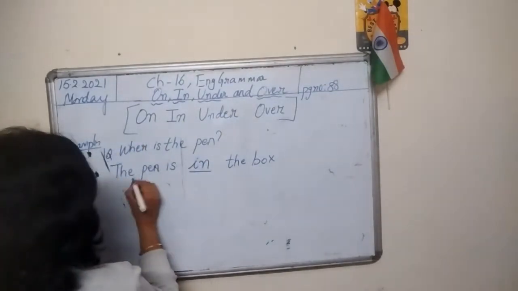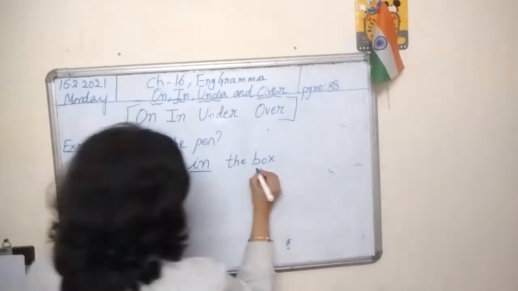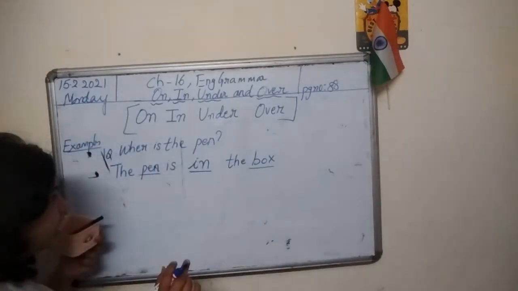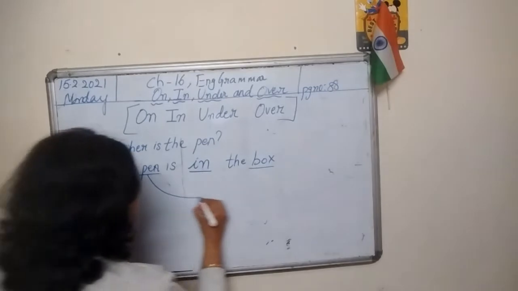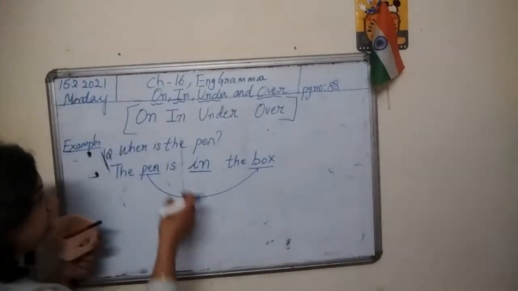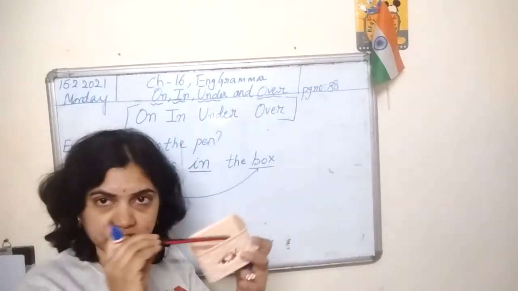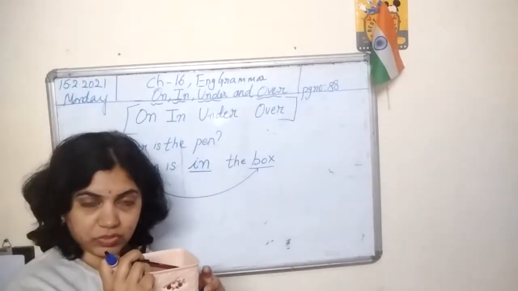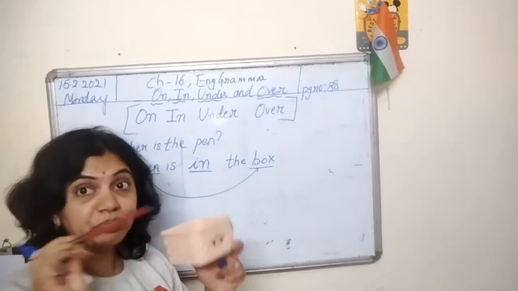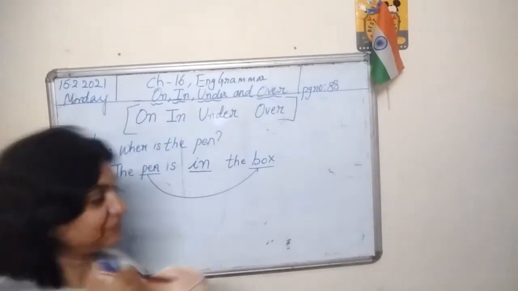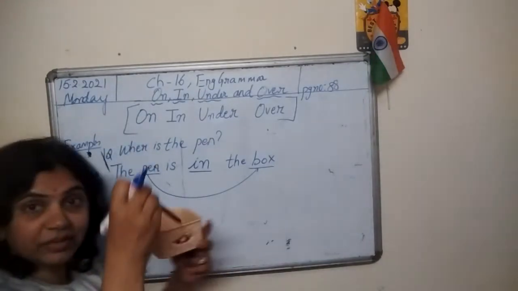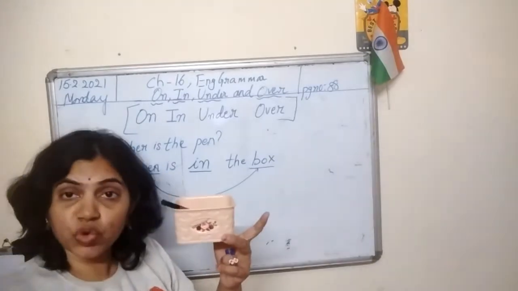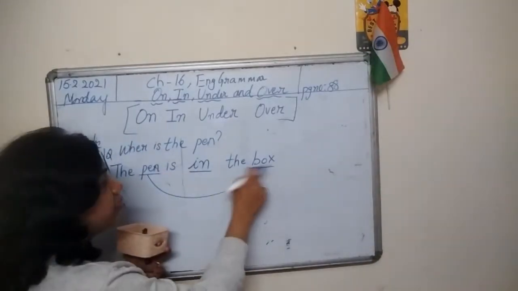So look here. Pen is a noun, box is a noun. So we are joining two nouns. Now we are developing a relationship between these two nouns by telling the position. So where is the pen? Pen is in the box. So why should you say in the box?